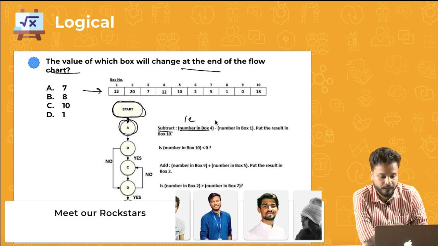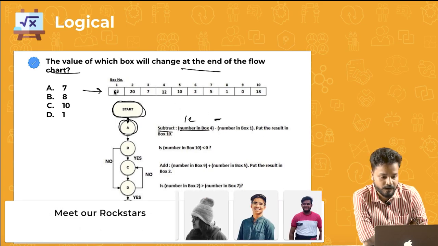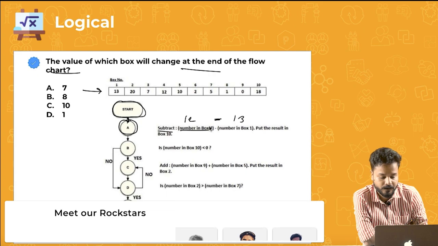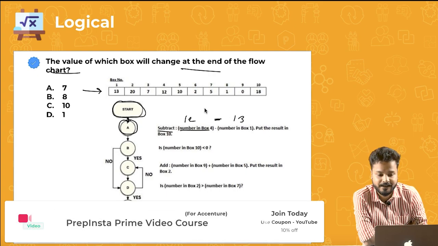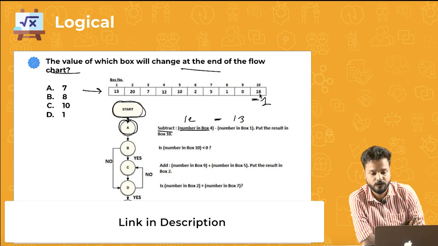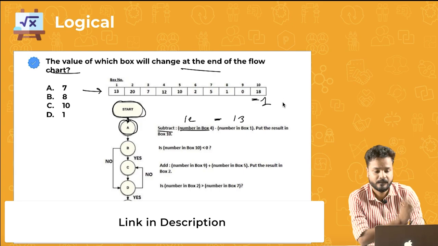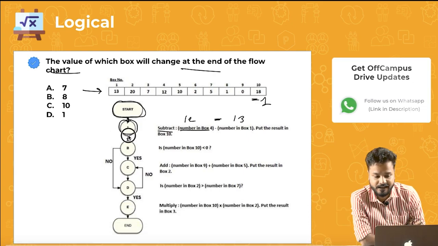12 minus number in box 1. The number in box 1 is 13. So 12 minus 13 is minus 1. Put the result in box 10. So box 10 will now have the value minus 1. Initially it was 18, now it becomes minus 1. After that, there is no condition, it directly moves to number 2. So you flow to B.